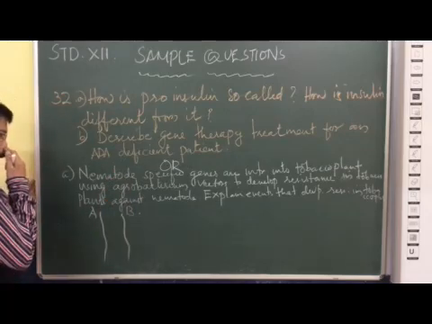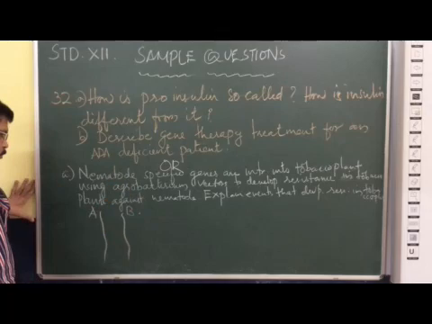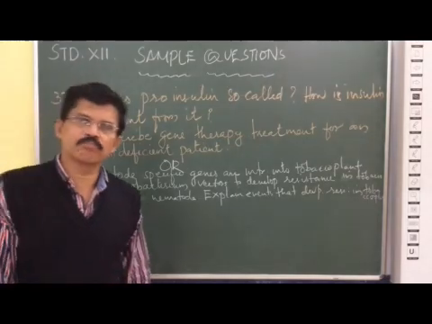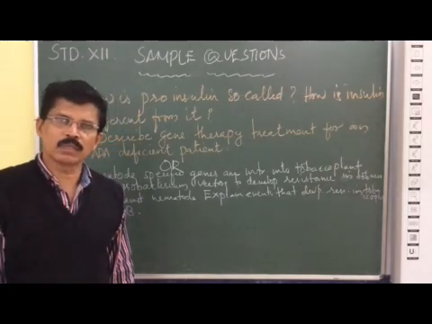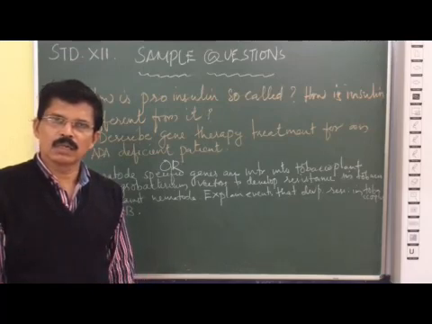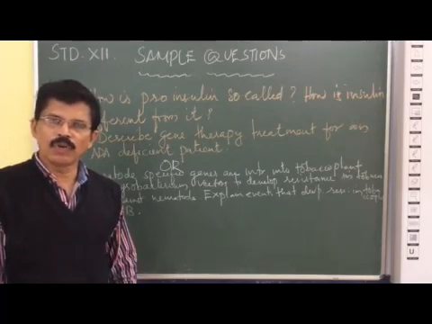And this insulin was in ancient times extracted from slaughtered cows and pigs. The serum of these cows and pigs was isolated and purified.